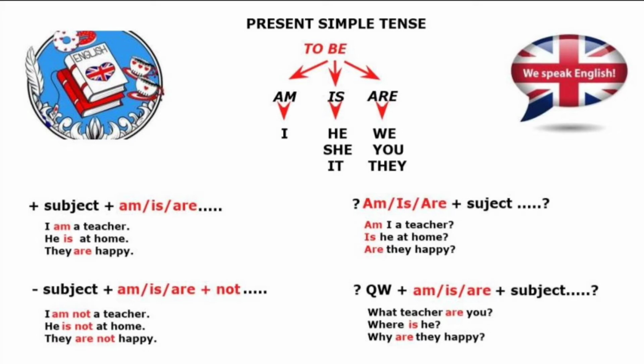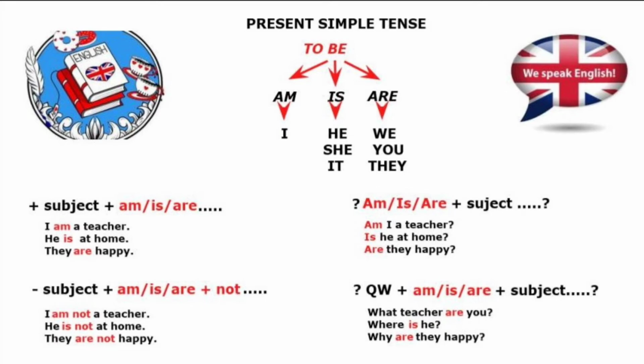For a negative sentence, we use subject plus am, is, are plus not. For example, I am not a teacher. He is not at home. They are not happy.